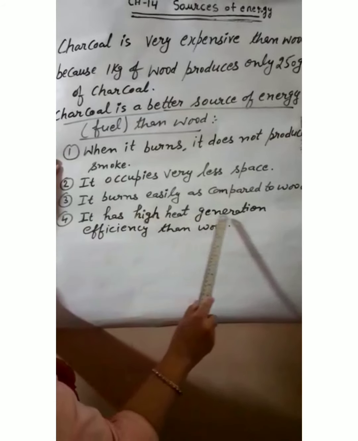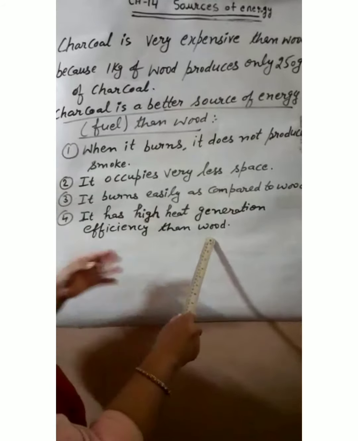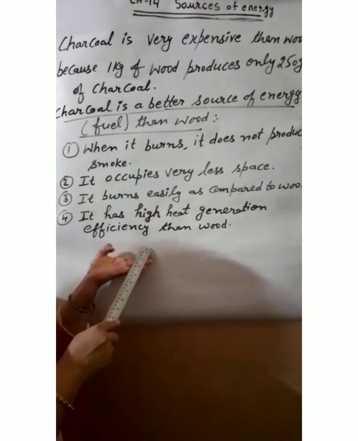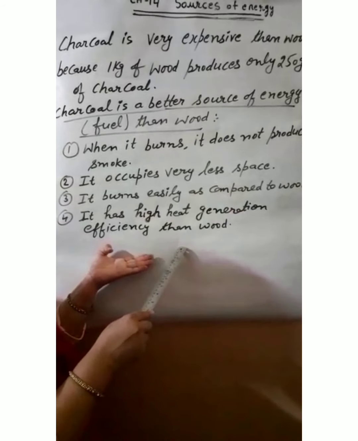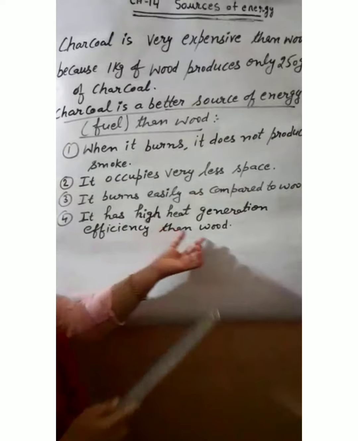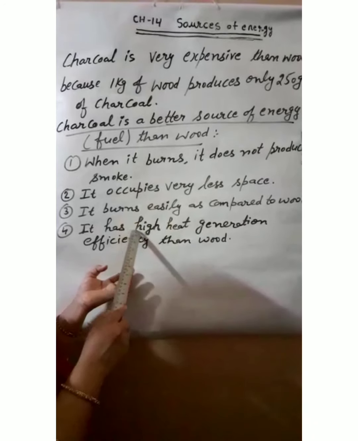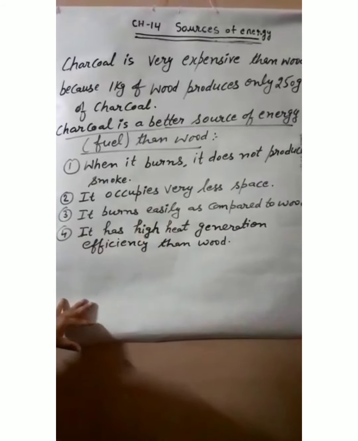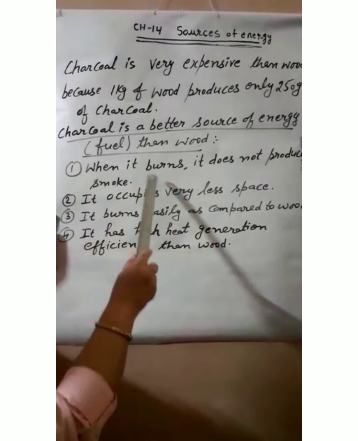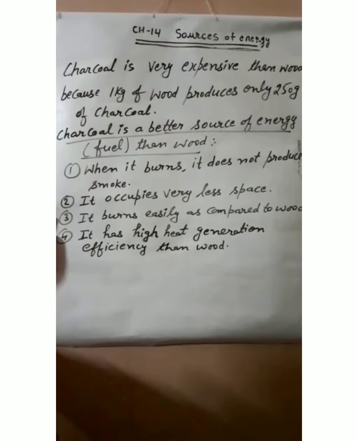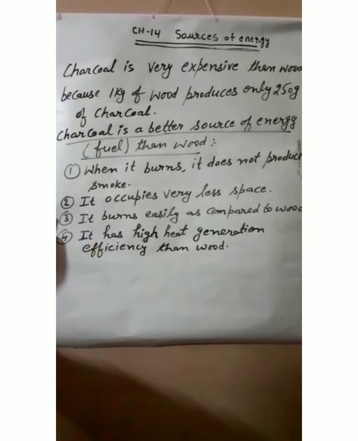It has higher heat generation efficiency than wood. What does it mean? Heat generation capacity is higher than wood. Means wood produces less heat as compared to charcoal, and charcoal produces more heat as compared to wood. So by these points, we can say that charcoal is a better fuel than wood.